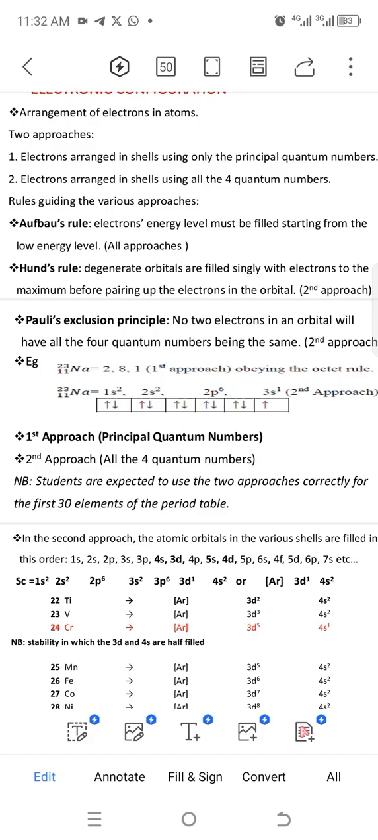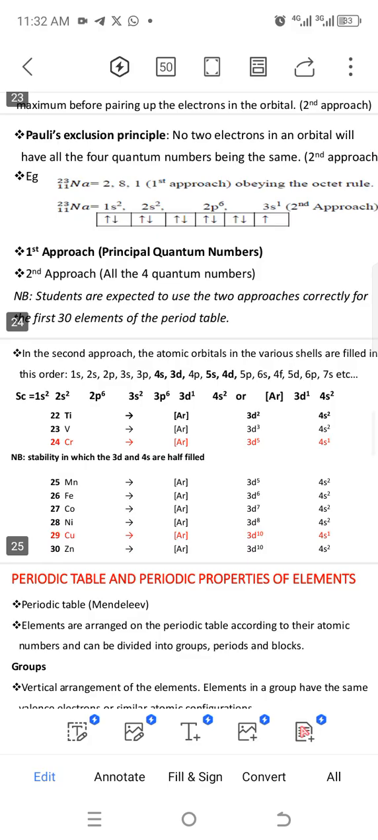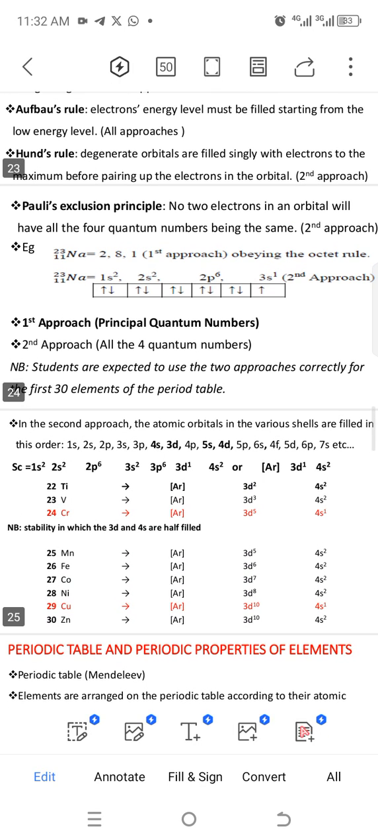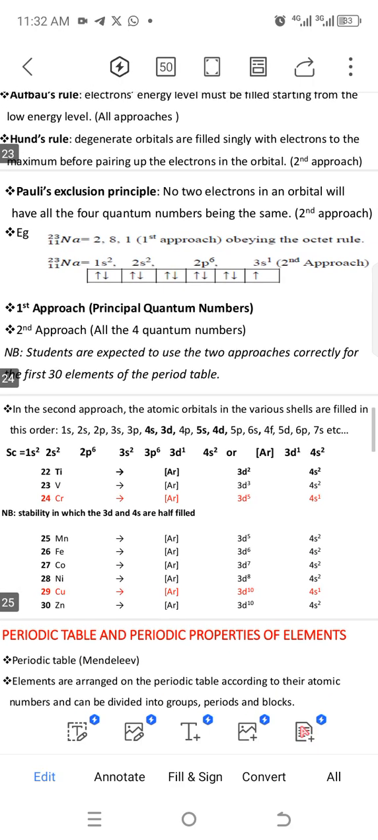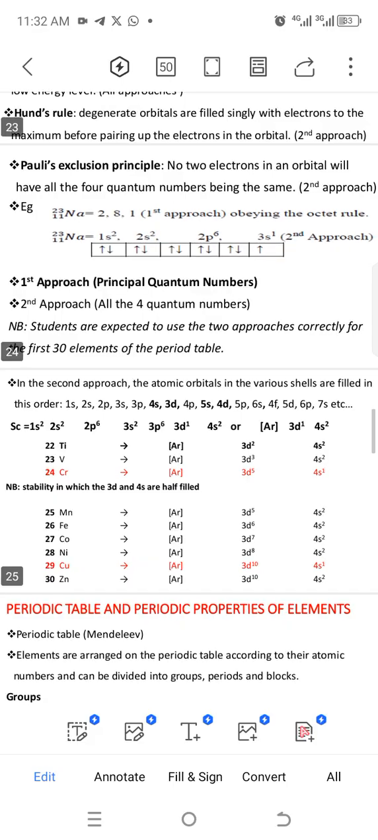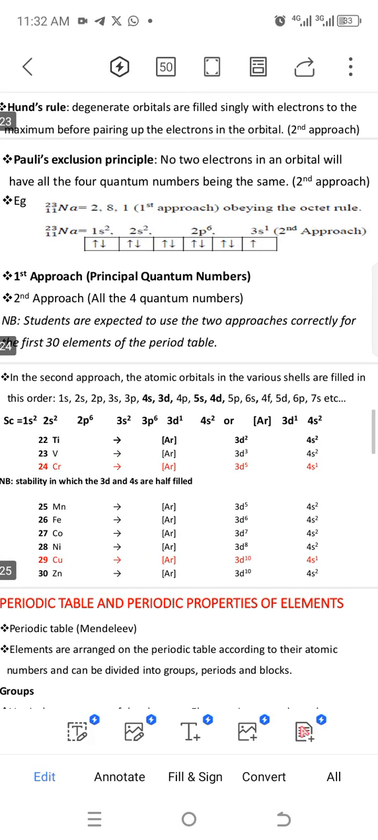So that's the approach. You can see here the first approach is the principal quantum numbers. Second approach, yes, all the four quantum numbers. So you can just take a view of it.